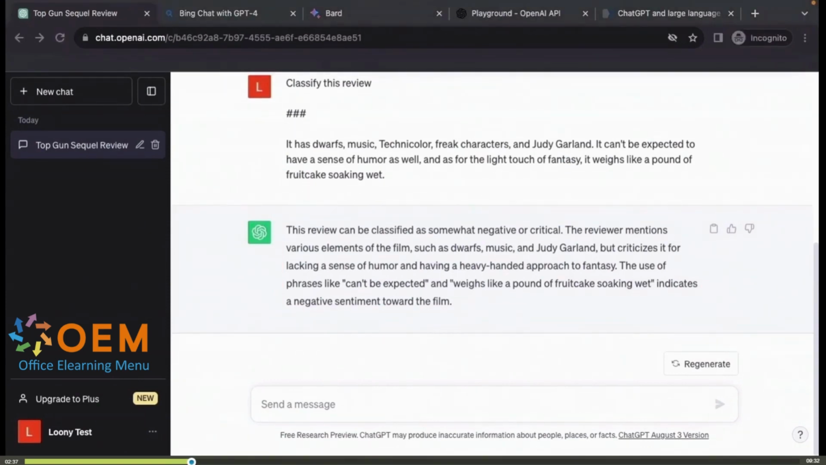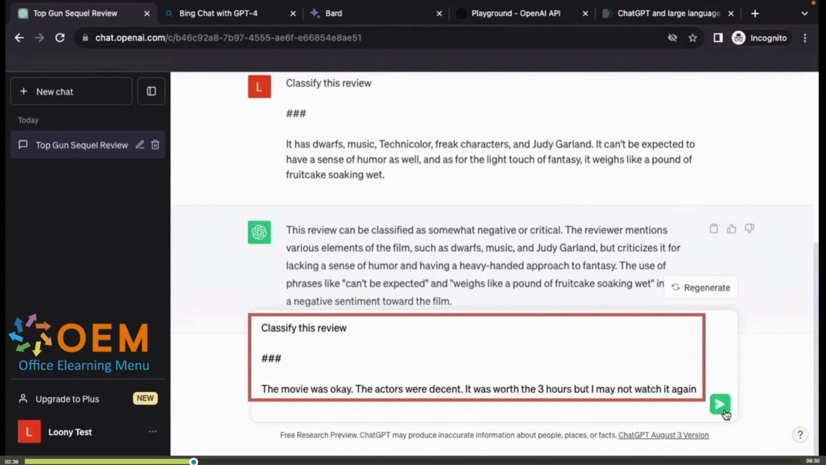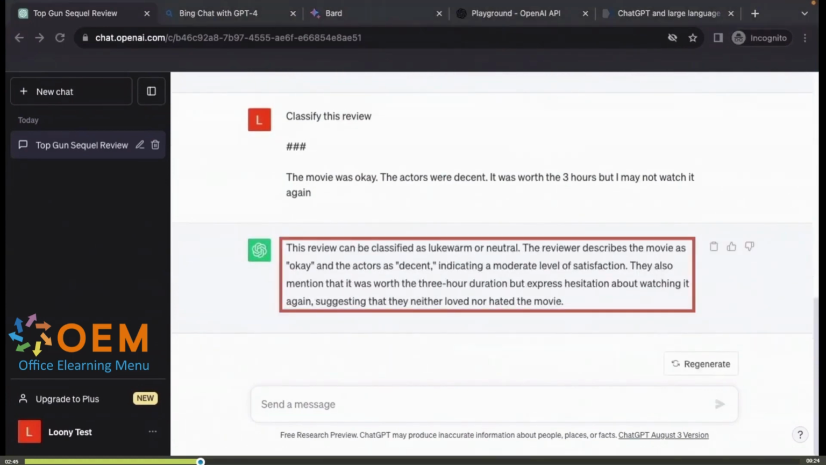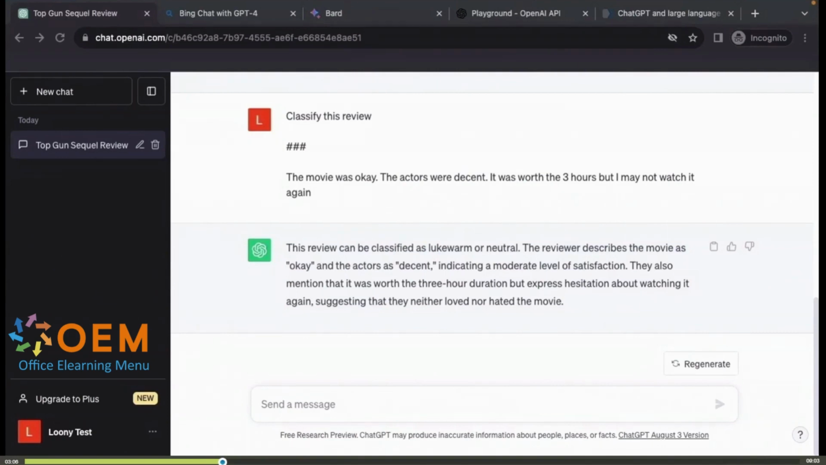Let's look at another example of a classification prompt, again with zero shot prompting. Classify this review. Movie was okay, the actors were decent, and you can see that ChatGPT thinks that this review is lukewarm or neutral. Notice that ChatGPT found the three broad categories of sentiment analysis: positive, negative, and neutral, without us having to actually define these categories or using a model that has been trained using these categories. This is zero shot prompting, and classification.